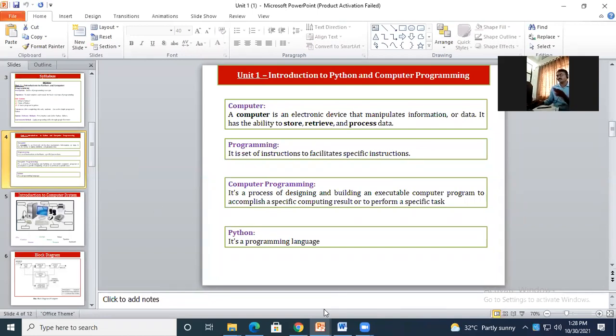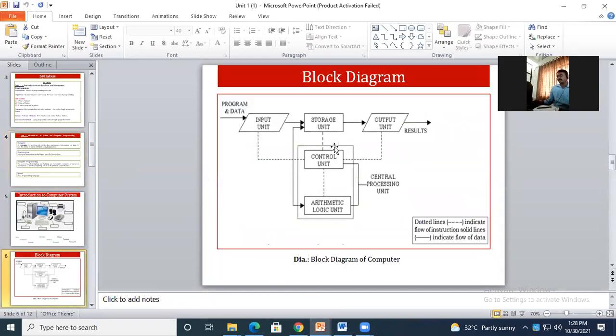Okay, these instructions are already maintained here in the control unit, and if the instruction is received, the task of the control unit is to follow it, and we will get some output. Either it may be in the form of a display or in the form of printers and other parts.